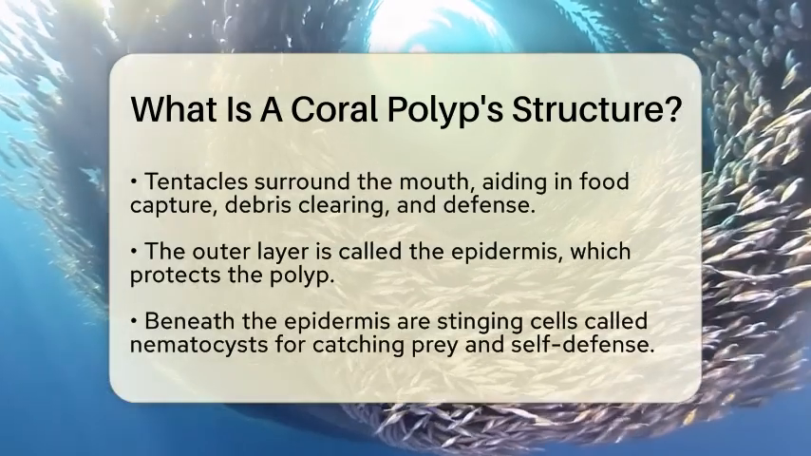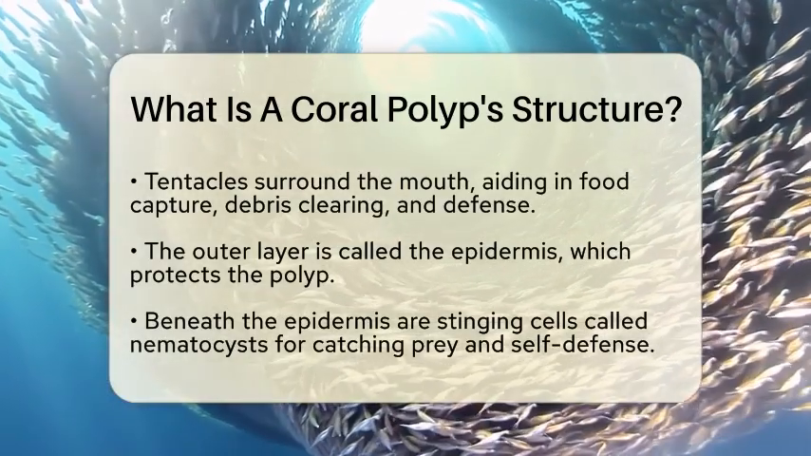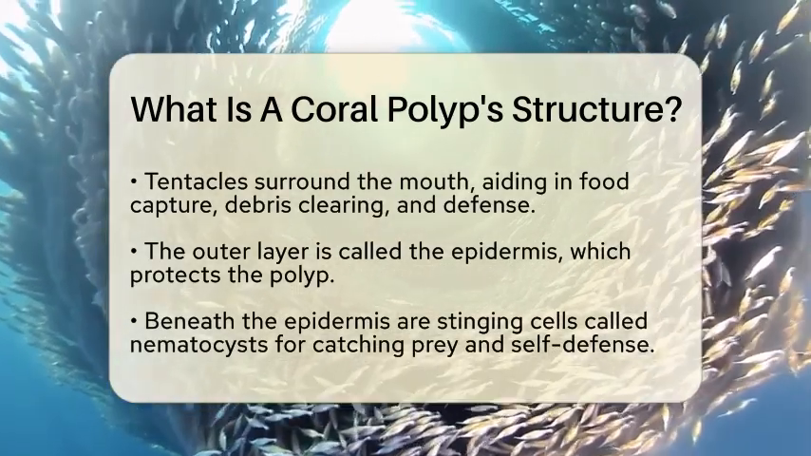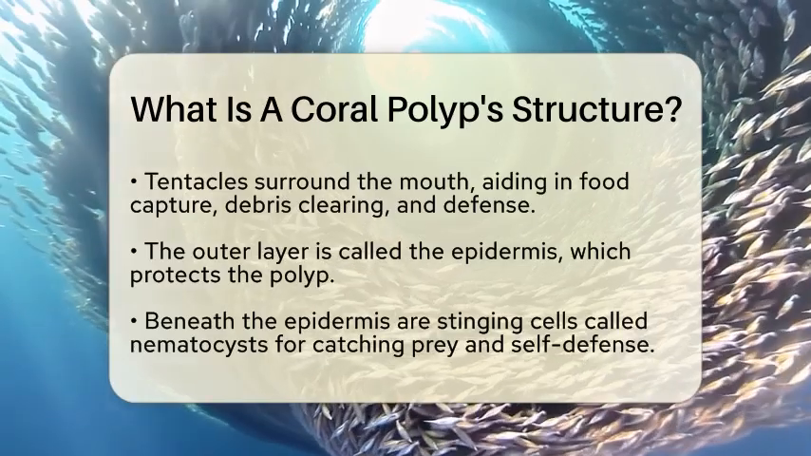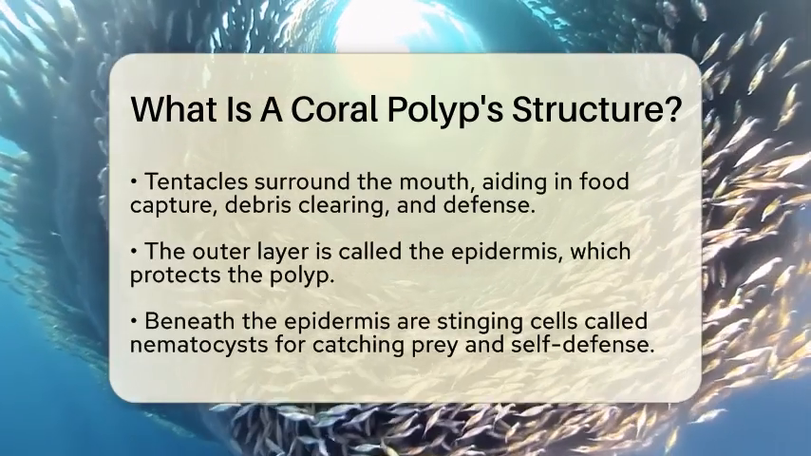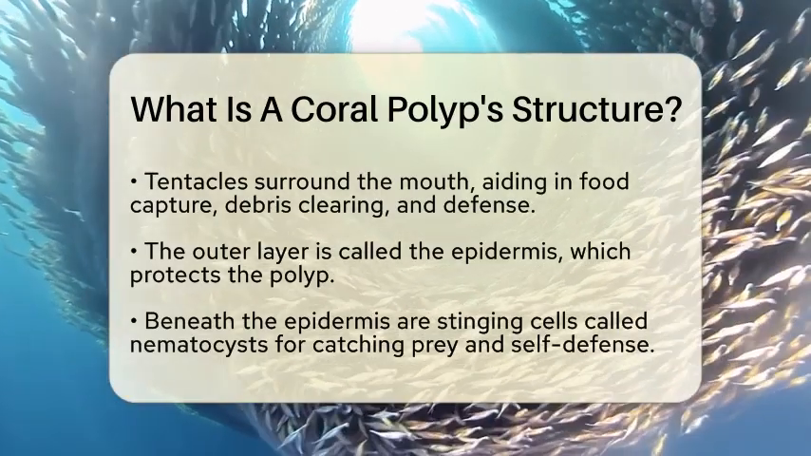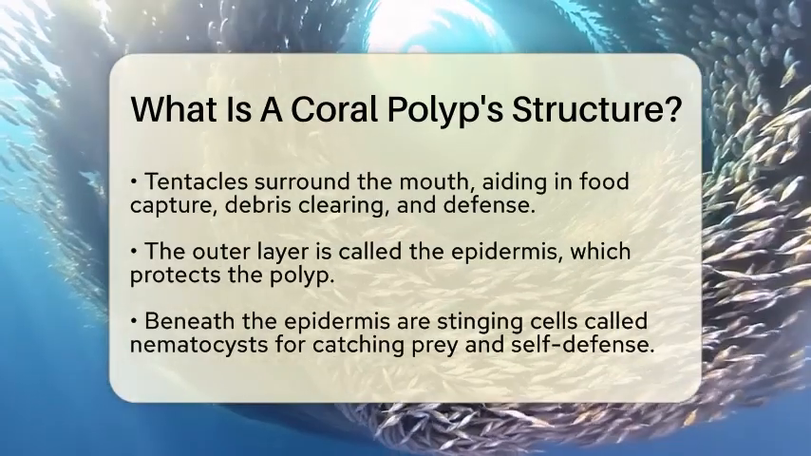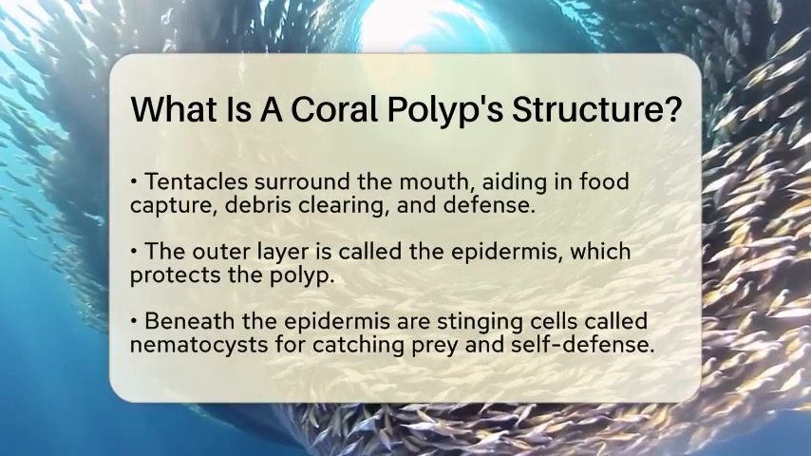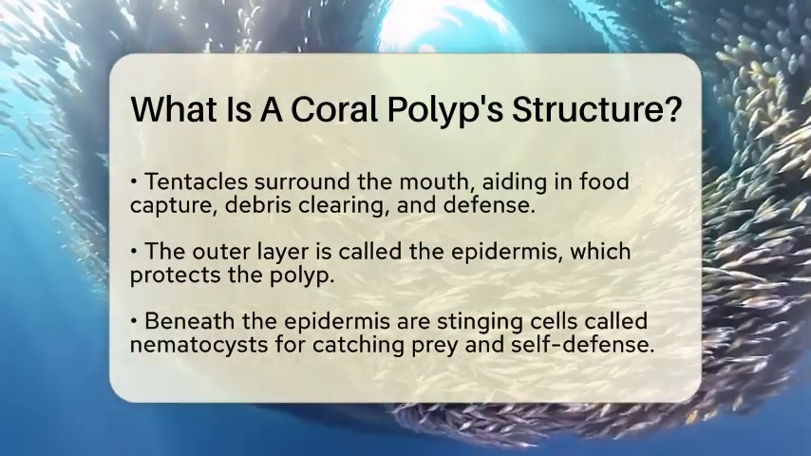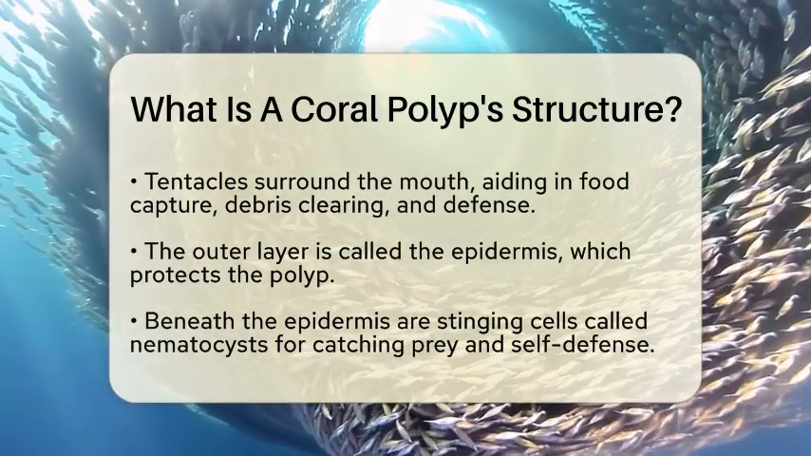The outer layer of the polyp is called the epidermis. Beneath this layer, you will find special stinging cells known as nematocysts. These cells help the polyp catch tiny prey and protect itself from threats. The polyp's body consists of two main layers of cells, or epithelia. The surface body wall acts as a barrier to the outside world, while the basal body wall anchors the polyp